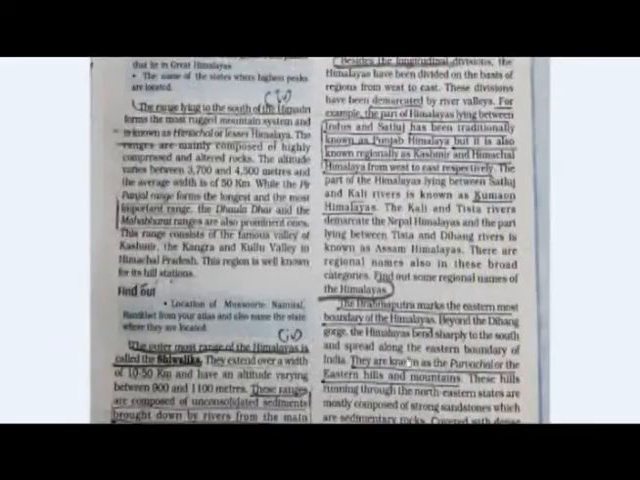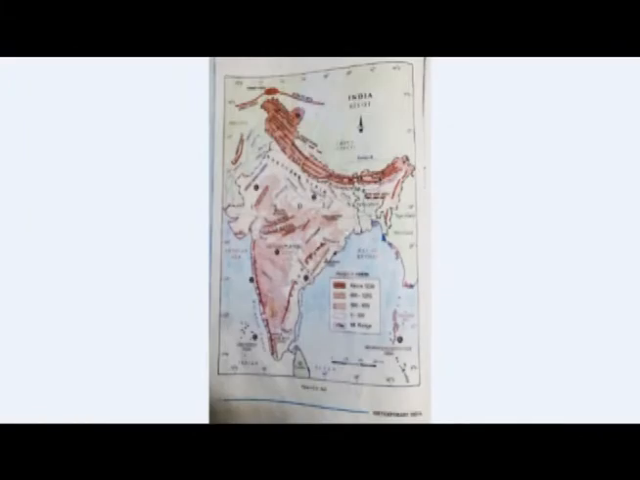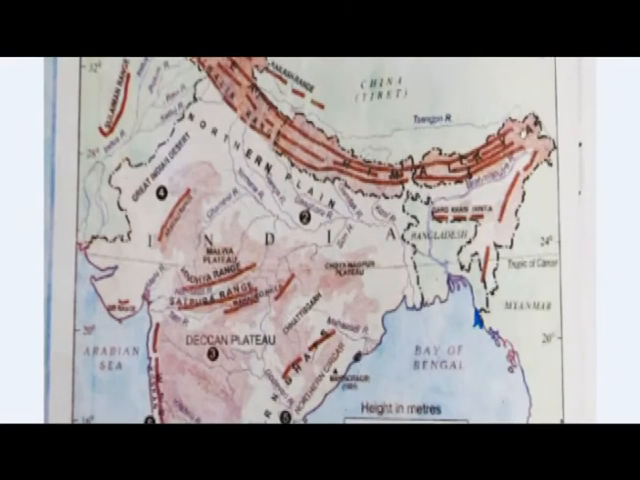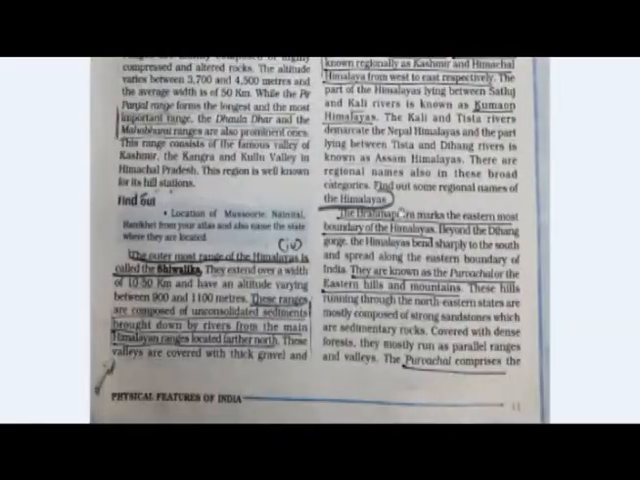The Brahmaputra marks the easternmost boundary of the Himalaya. So here you see, the eastern boundary of Himalaya here. So Brahmaputra is originating from here, and it is going, this is Brahmaputra, which is called Tsangpo in China, and forming the boundary of Himalaya here in the east. So the Brahmaputra marks the easternmost boundary of the Himalayas.